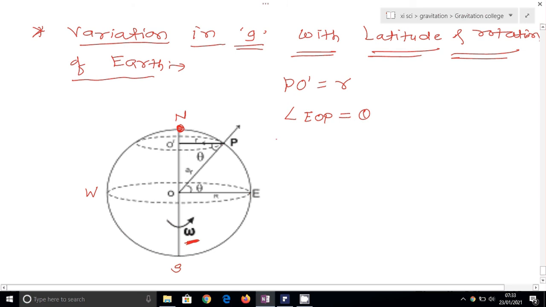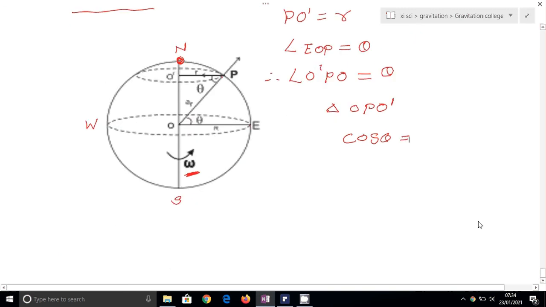Then if EOP is equal to theta, therefore angle O'PO, by using the geometry, is also theta. Okay. Now consider triangle OPO', and in that triangle, if I find the value of cos theta, then it is equal to, now see what is cos theta. Cos theta is opposite upon hypotenuse.